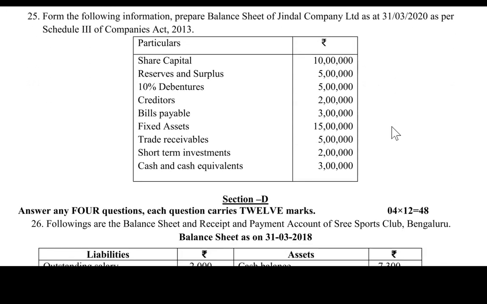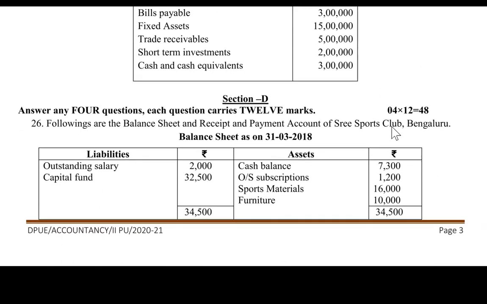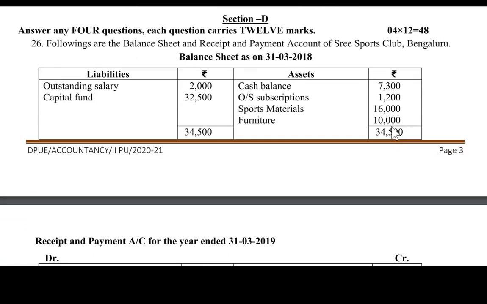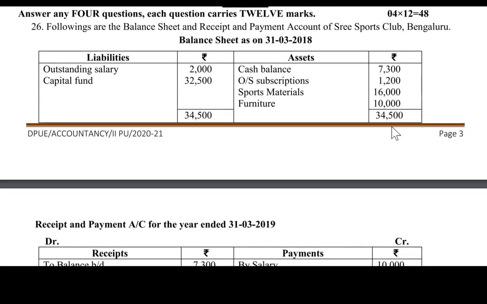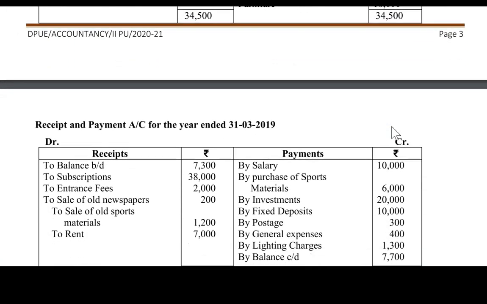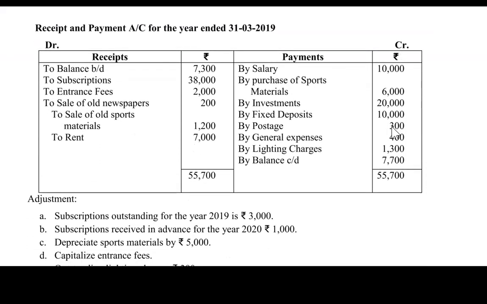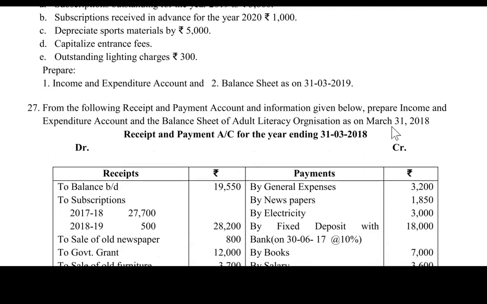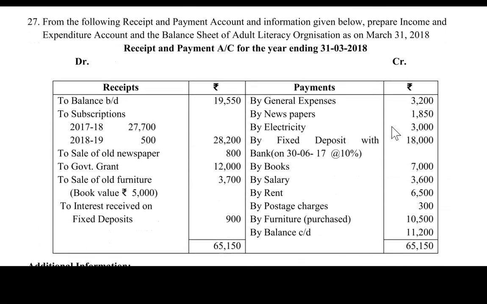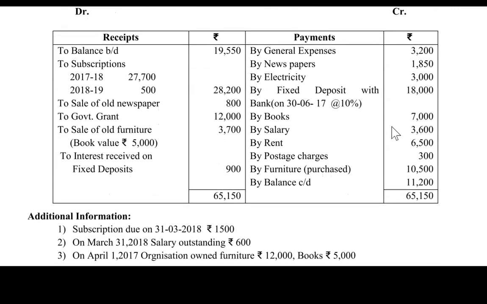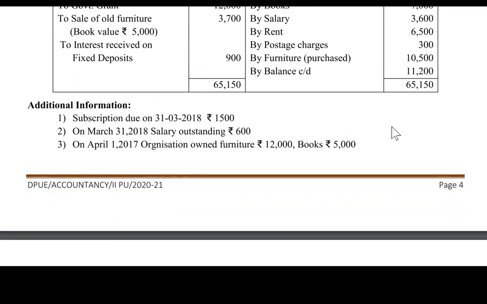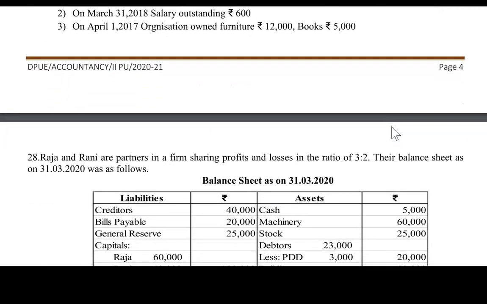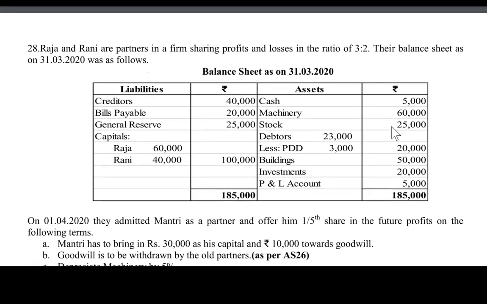And next, coming to section D, that is 4 into 12, equals 48 marks. Means you need to answer any 4 questions from this. Next section.